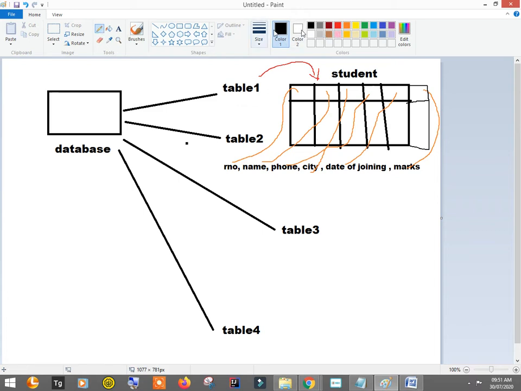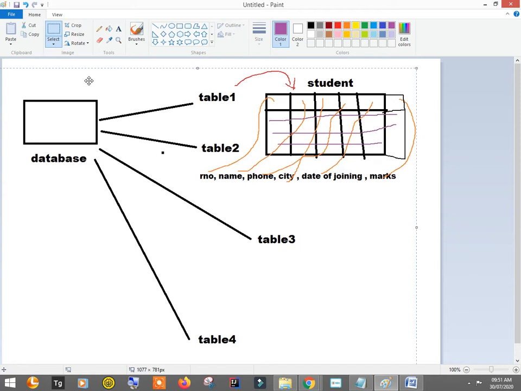And inside the table I can write different student records. So this is student record 1, student record 2, student record 3, right? So in this way the database would be there. A database will have multiple tables, and tables will have records, as simple as that.